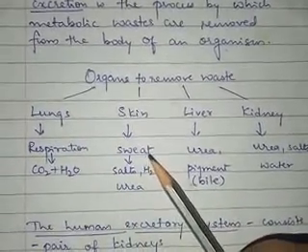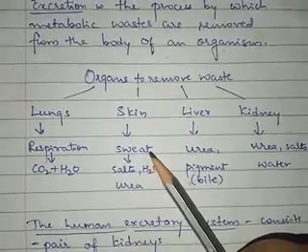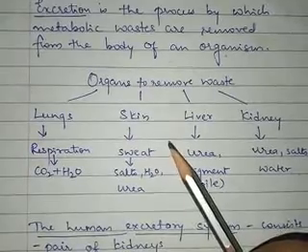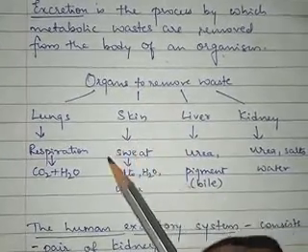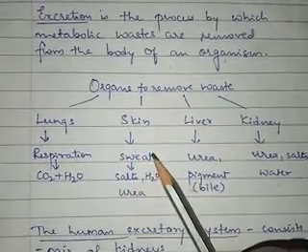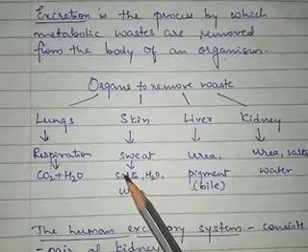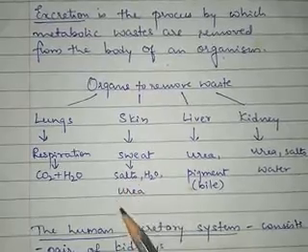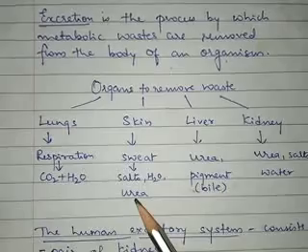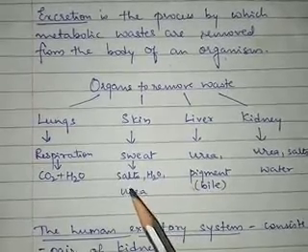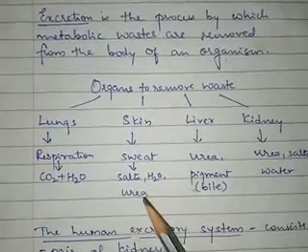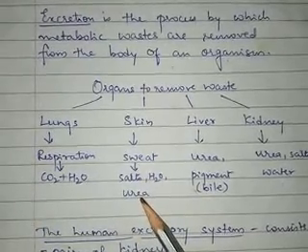They are sweat gland and sebaceous gland or oil gland. Sebaceous gland is also called as oil gland. So when you consider the sweat gland, sweat gland secretes sweat. This sweat contains salt, water and urea. Urea is a nitrogenous waste. When I say it is nitrogenous waste, it means it contains nitrogen. Urea contains nitrogen. That is why it is called as nitrogenous waste.